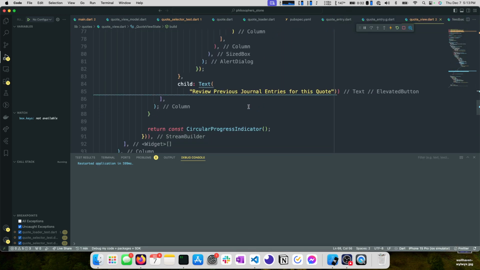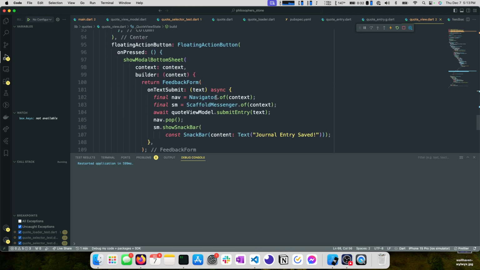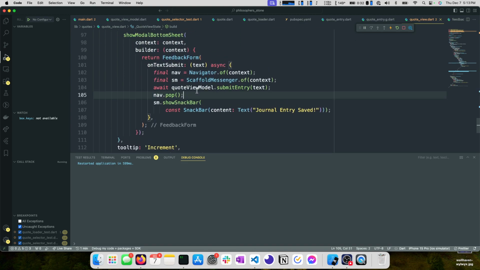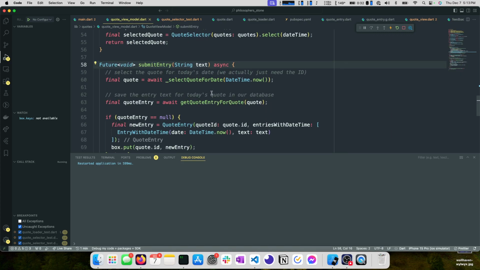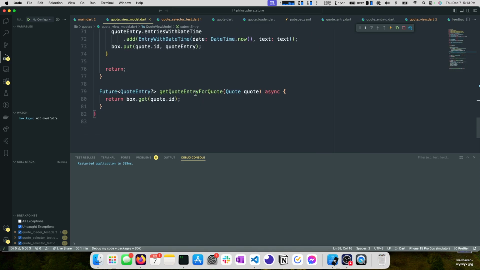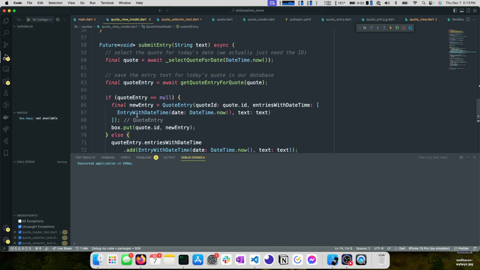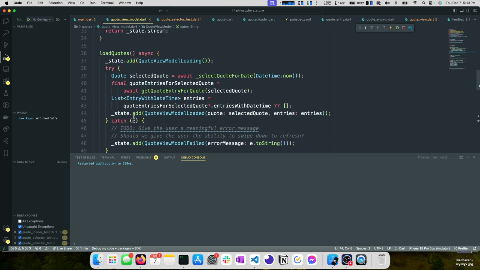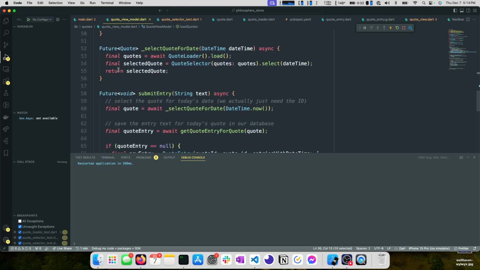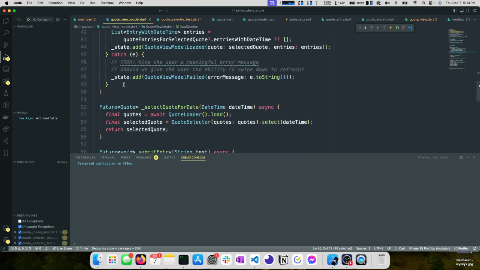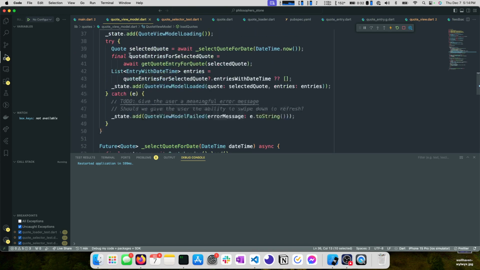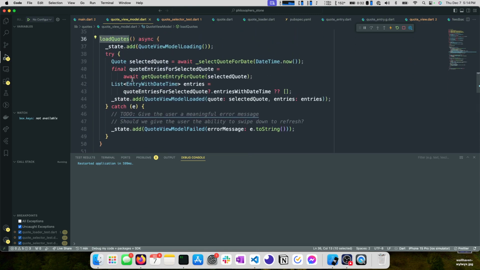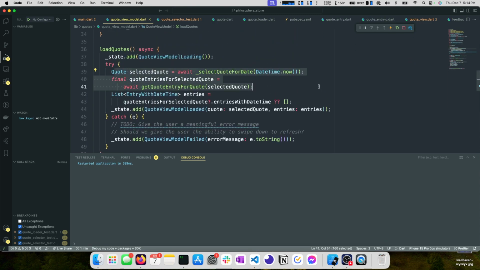So now that we're here, in our quote view model submit entry, we need to reload our state. So we have a couple options. I think what I would probably recommend at this point is just calling load quotes. And the reason why I like this pattern is because if any of the logic in load quotes changes, we just trigger it again.